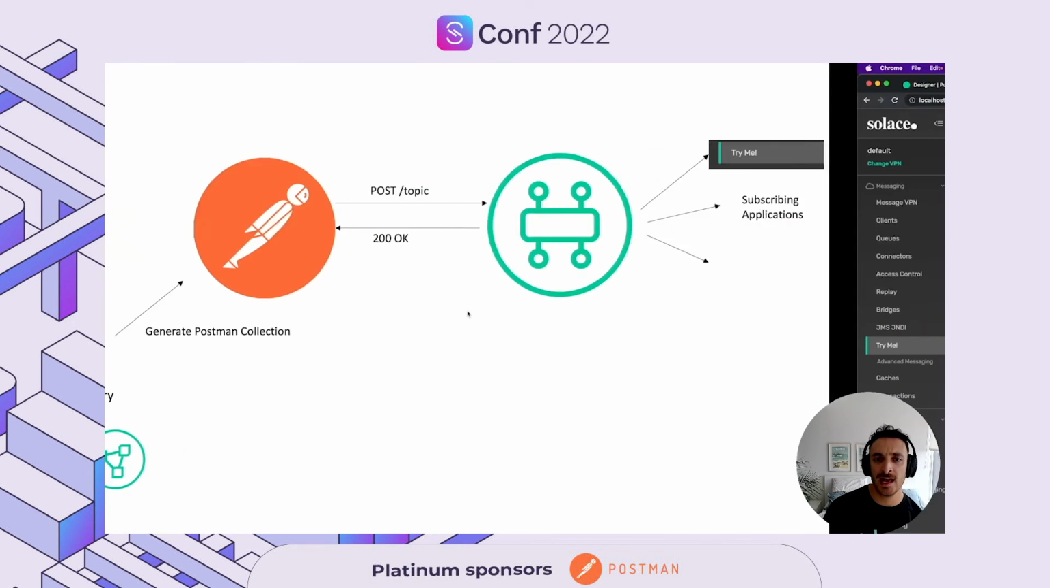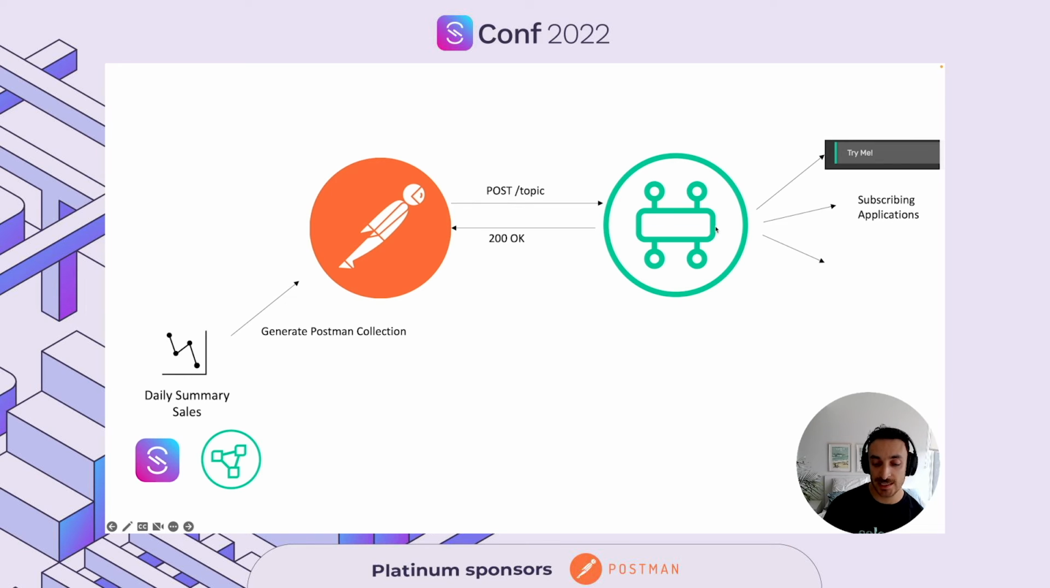Keep in mind that now that the message has been published into a Solace broker, this means that any other subscribing application, let's say I'm a developer and I am demoing, I'm mocking my underlying system, trying to see how the traffic is going to look like in my application.